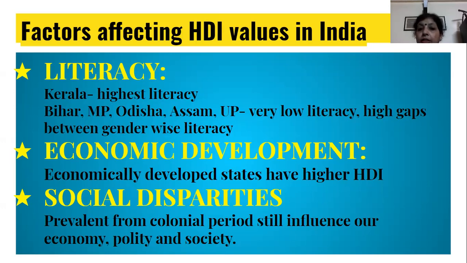So the policies of the British during the colonial period still have their influence that we can see in Indian society, economy and polity, and that effect can also be reflected in the HDI values in India.